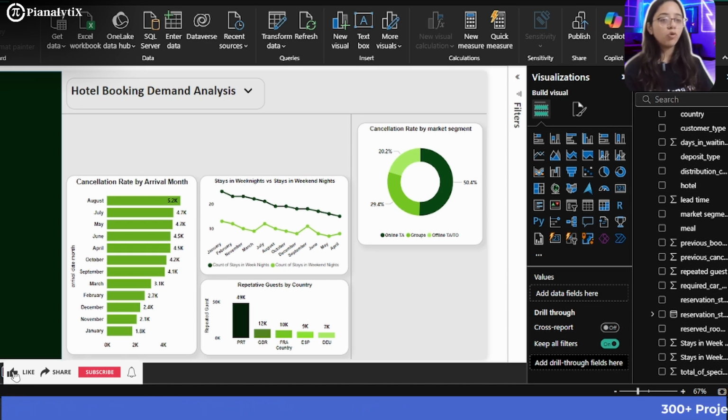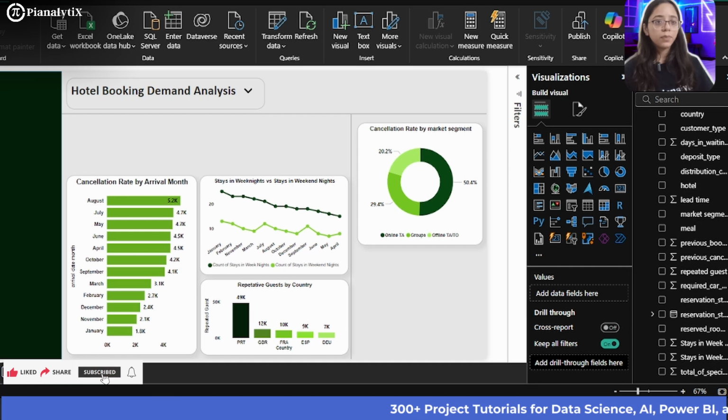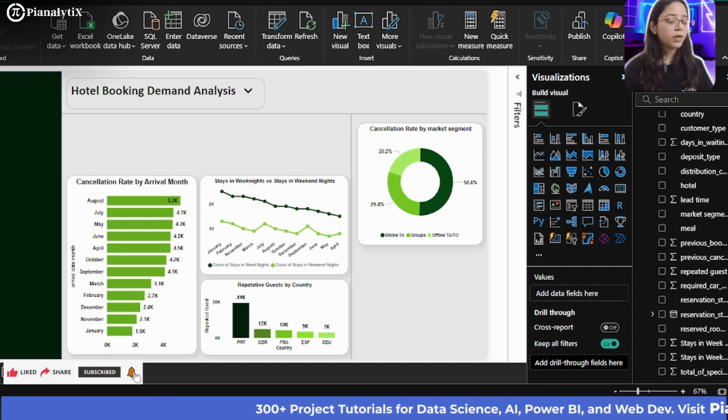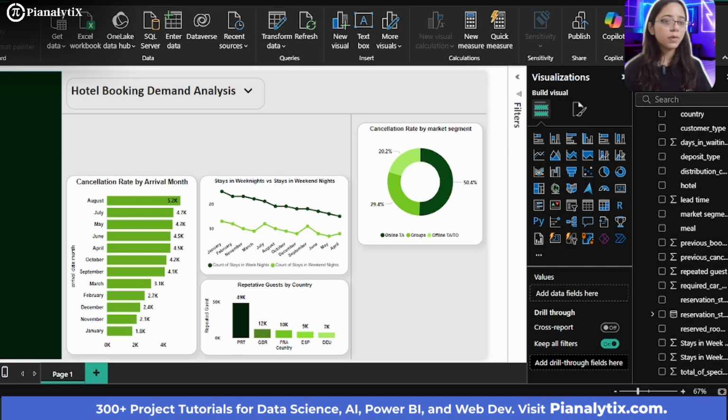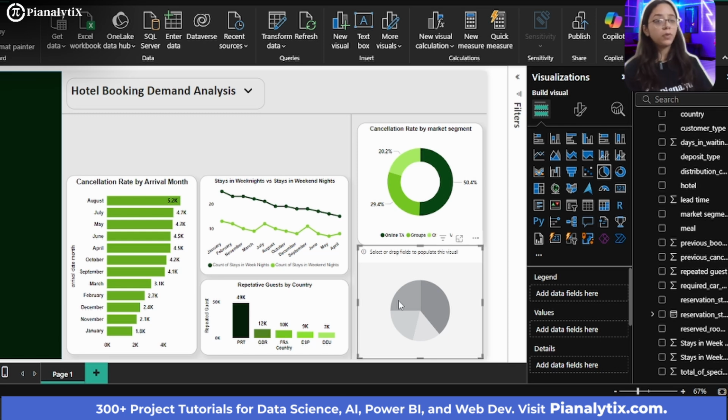be making is the room demand stability. We want to see what rooms were mostly booked, that people kept showing up for those rooms, like which rooms were in the highest demand. So we want to see the room demand stability. So for that, I'm going to click on a pie chart. We want to see the top two rooms that were mostly booked by people, or the bookings that were not